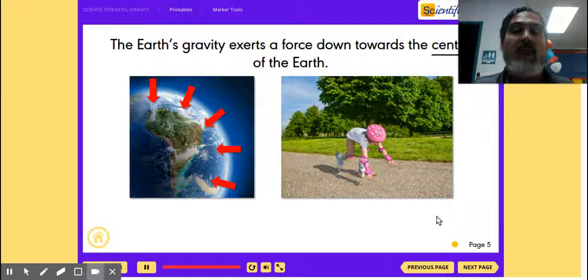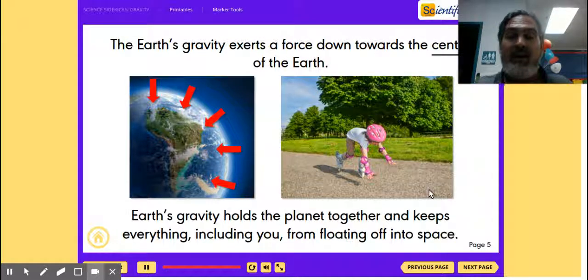The Earth's gravity exerts a force down towards the center of the Earth. So that's lucky for us because, if we didn't have that, we'd fly off into space. So the Earth's gravity keeps us down on the Earth. It pulls us to the center of the Earth. Earth's gravity holds the planet together and keeps everything, including you, from floating off into space.